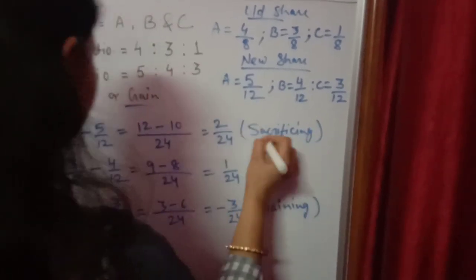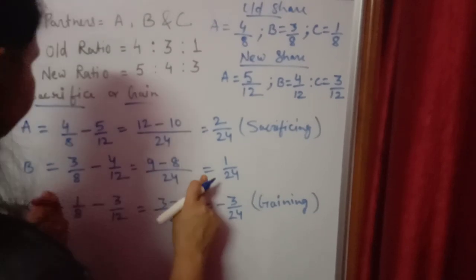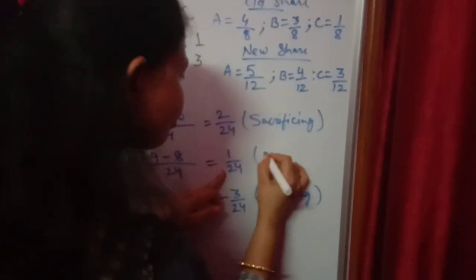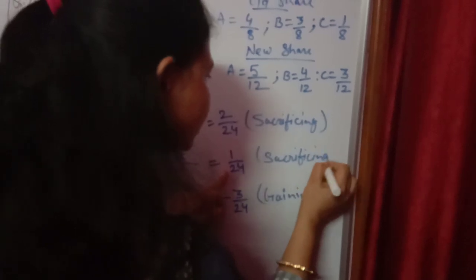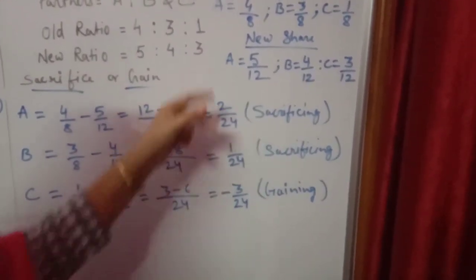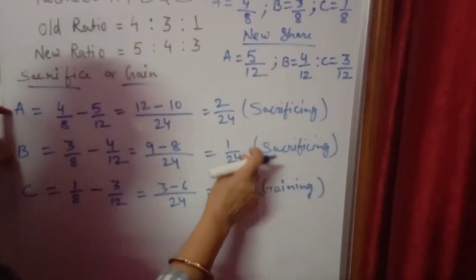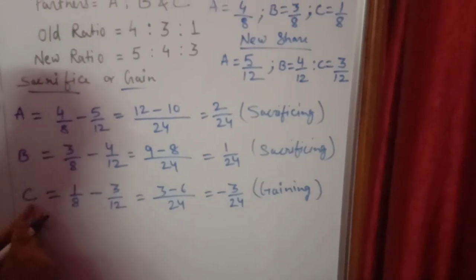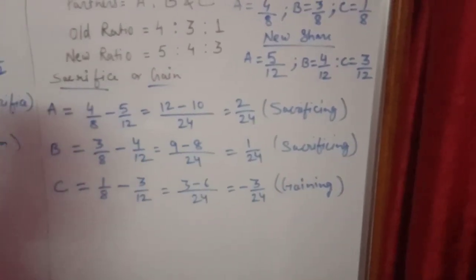A is sacrificing 2/24 share and B is sacrificing 1/24 share. If we add this 2/24 and 1/24, we again get 3/24. So both of them together are sacrificing 3/24 share, which C alone is getting. So I hope this question is also clear to you.